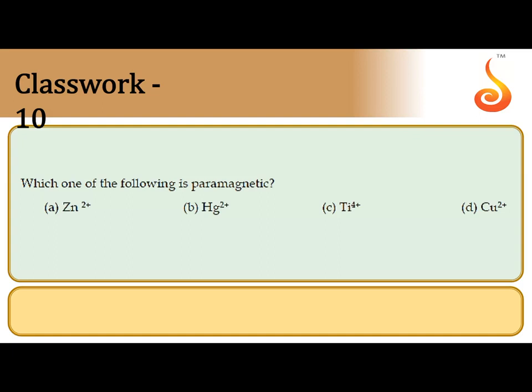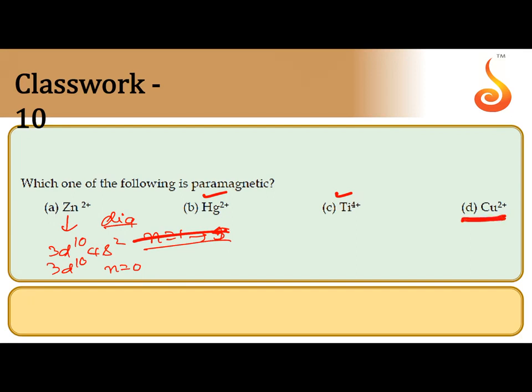Which one of the following is paramagnetic? To become paramagnetic, the number of unpaired electrons should be at least one, from 1 to 5, or any one unpaired electron should be there. In Zn, the electronic configuration of zinc is 3d10 4s2; for Zn2+ just 3d10, no unpaired electron, that's why Zn2+ is diamagnetic. Same thing, Hg2+ and titanium 4+ also have no unpaired electron.